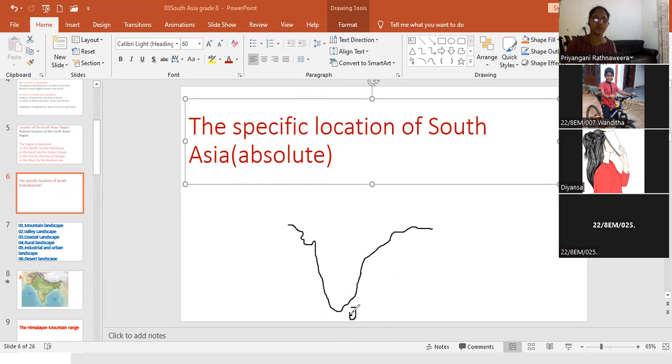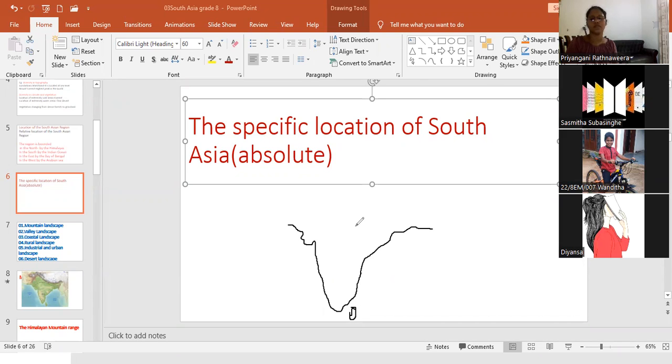Here Sri Lanka. This side Maldives. The set of islands here are called Maldives. Here, what is the country? Pakistan.